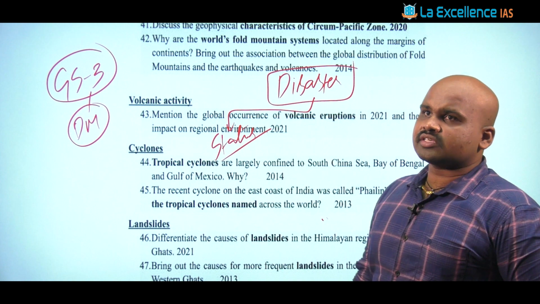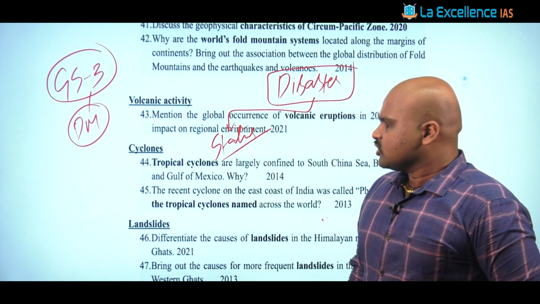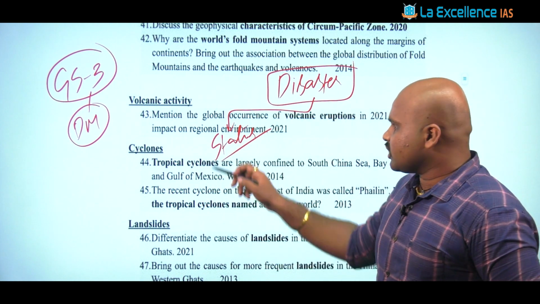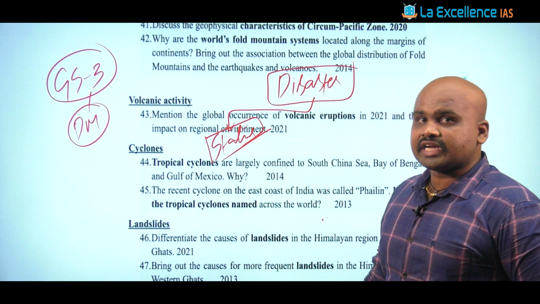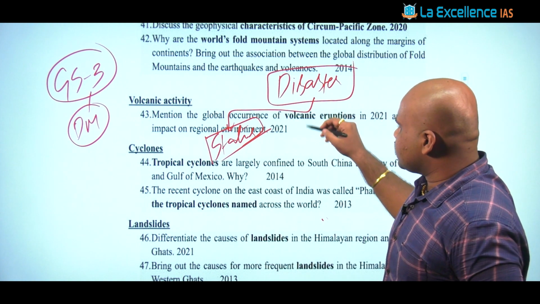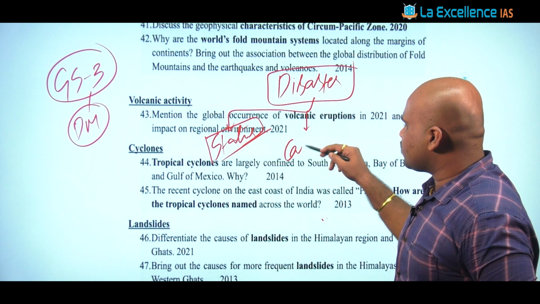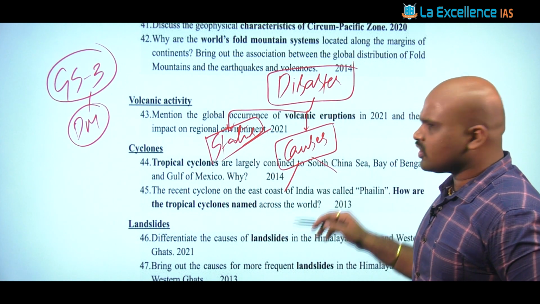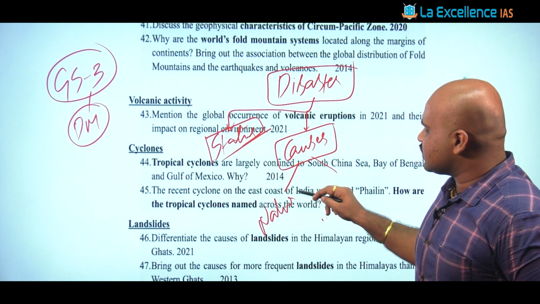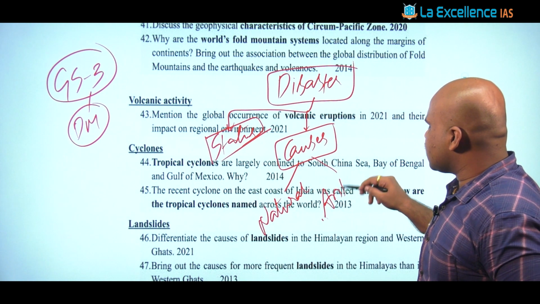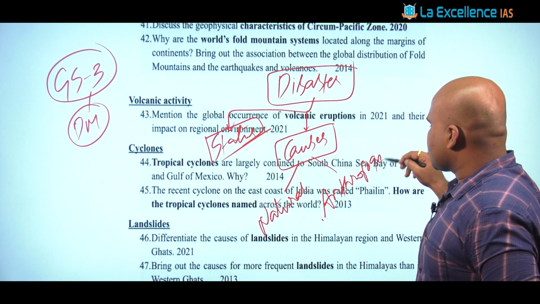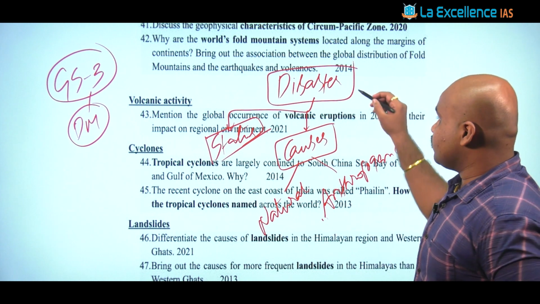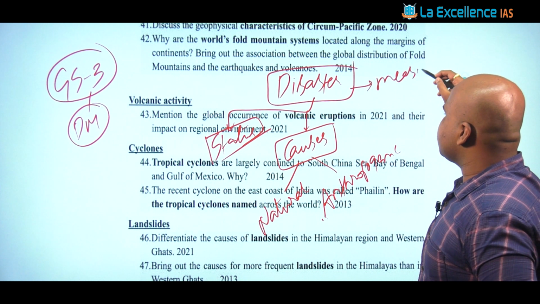When you're talking about earthquakes, around 60% is impacted, right? When you're talking about volcanic activity or landslides, there is a variation that exists. So first you have to talk about the status of that particular disaster. Once you talk about the status, we also have to talk about the causes of that disaster. As part of the causes, we have to talk about the natural causes and the anthropogenic causes. Then we have to talk about the measures that we are going to take.